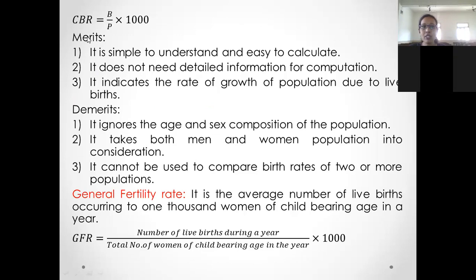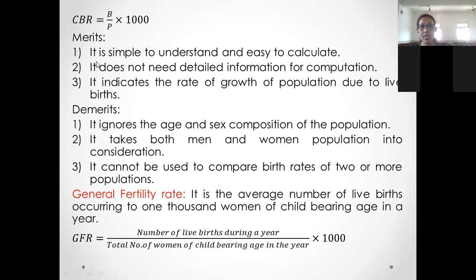And some of the merits and demerits are given below. Merits of CBR: it is simple to understand and easy to calculate, and it does not need detailed information for computation. Then it indicates the rate of growth of population due to live births. So when births happen, the population increases. So it indicates the rate of growth of population due to live births.